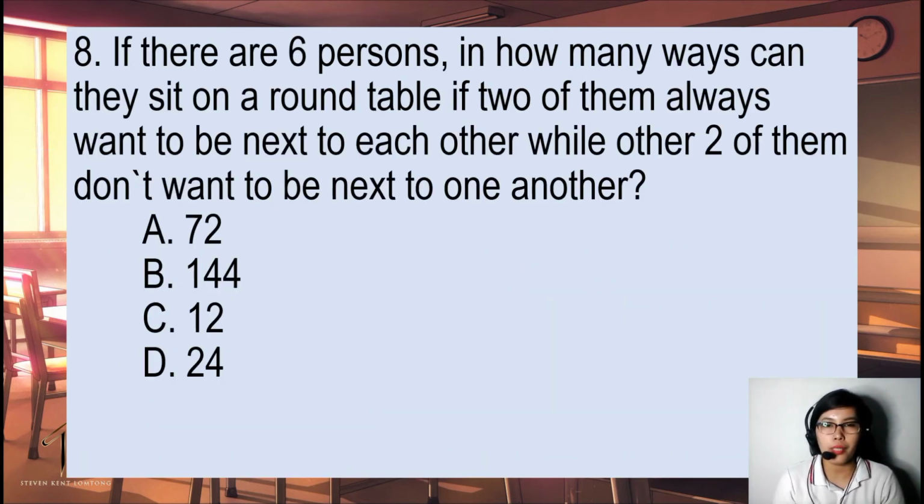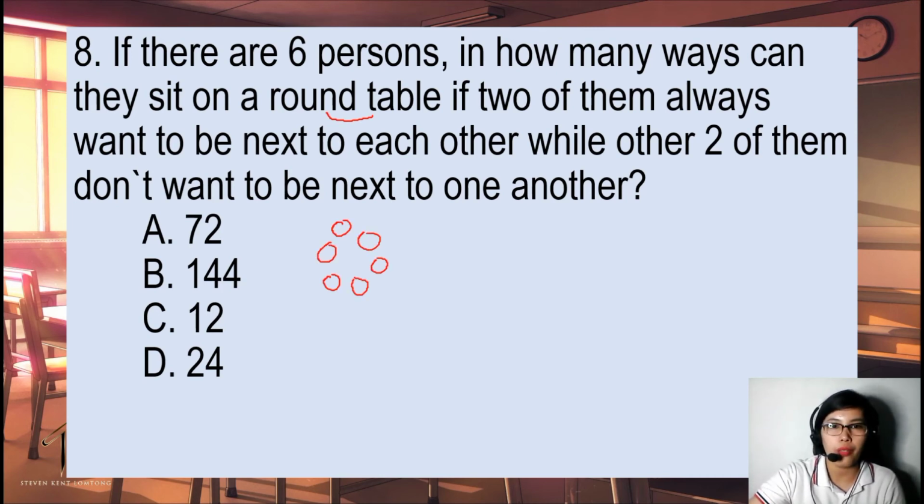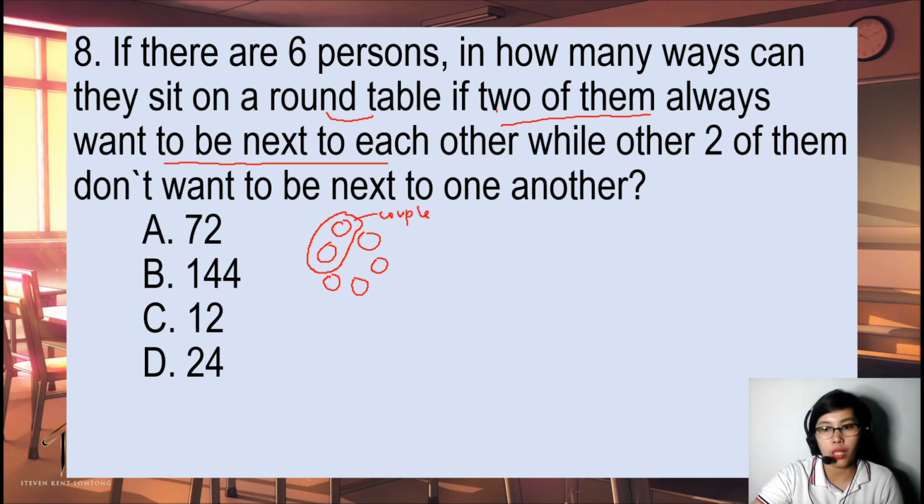Okay, so if there are 6 persons, in how many ways can they sit on a round table if 2 of them always want to be next to each other, while the other 2 don't want to be next to one another? So we have here a round table, 1, 2, 3, 4, 5, 6, wherein there are 6 persons. And 2 of them always want to be next to each other, a couple. So this couple, we can just count them as 1 since they don't want to separate. And use the formula n minus 1 factorial for the round table.